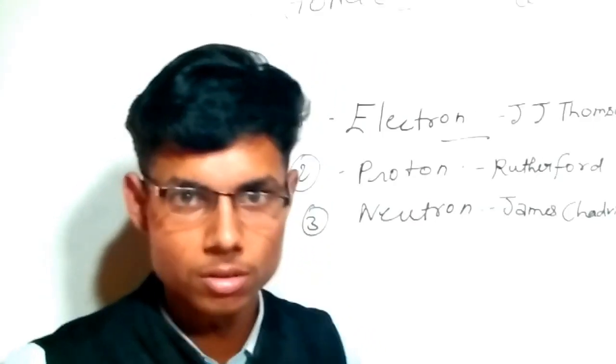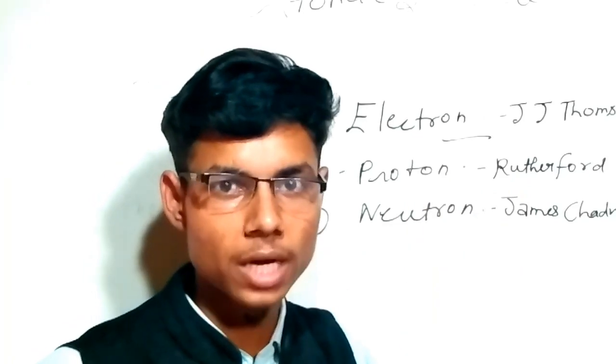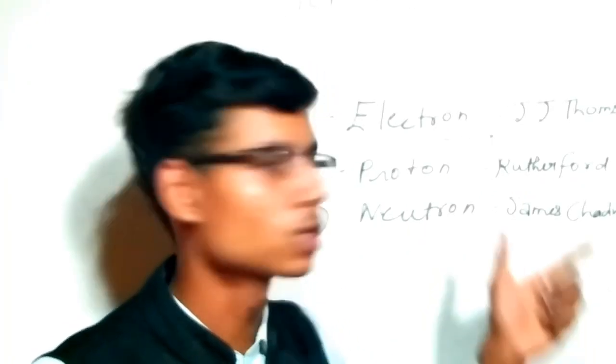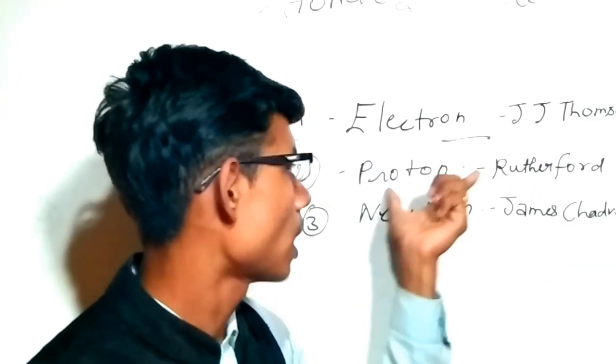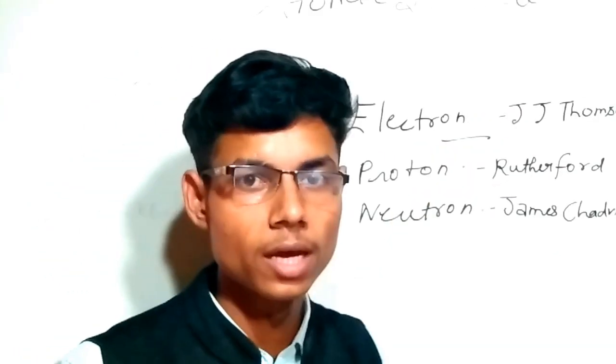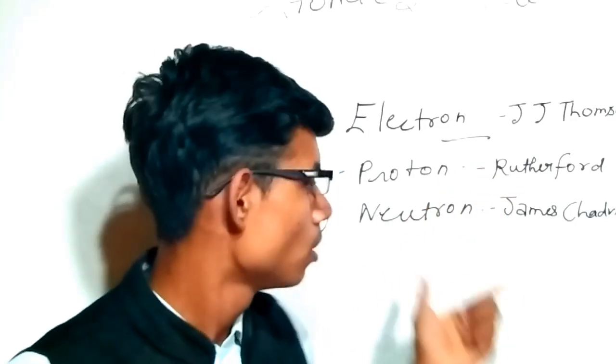He saw that some negatively charged particles come out of atoms, and these negatively charged particles he called electrons. Like the electron, the CRT was also used in the discovery of proton and neutron.